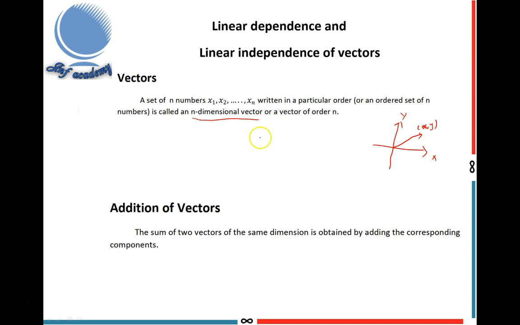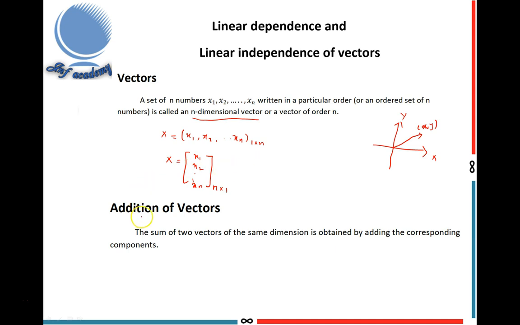The components of a vector may be written in a row, that is x equal to x1, x2, etc. up to xn in this form, or in a column as x equal to x1, x2, etc. up to xn. This is called a row vector. This is called a column vector. The row vector of order n is a 1 by n vector, and the column vector of order n is an n by 1 matrix. This is the definition of vectors.